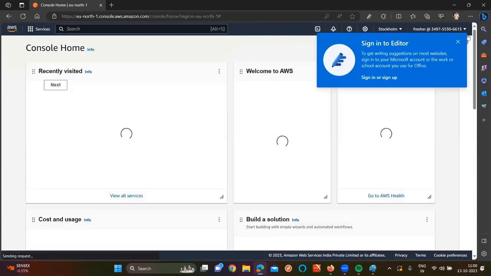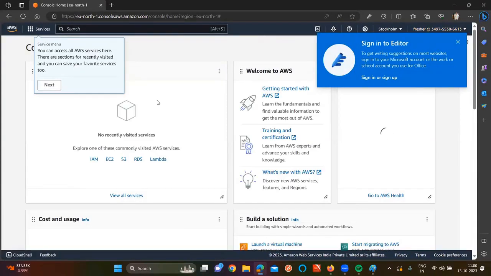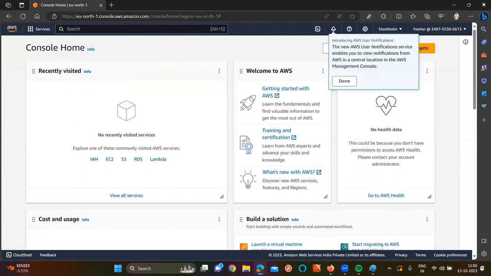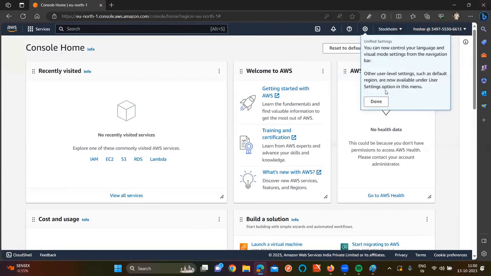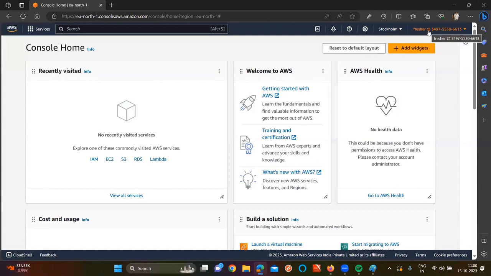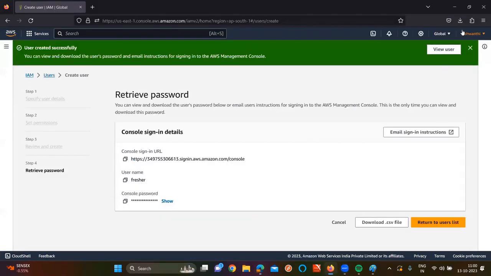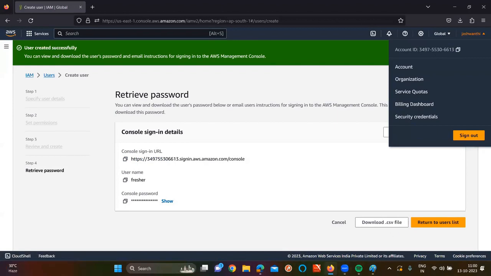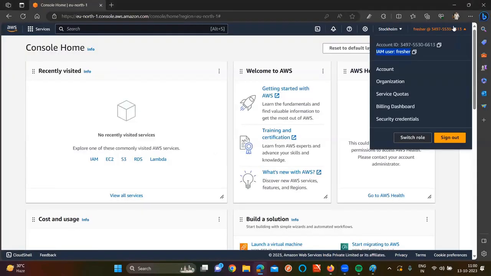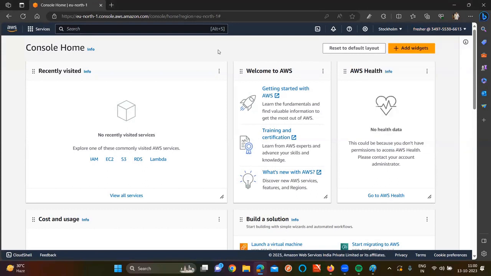Sir, for fresher, which permission have I given? If you go and see now, currently you are logged in with which user here? Not your own root user. It is the IAM user. How can you tell? Here if you go and see, it shows the IAM user. But if you go to my main console, in the main console it is the root user only. But here, I am seeing only the IAM user.